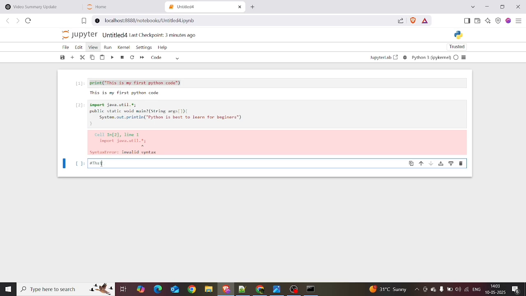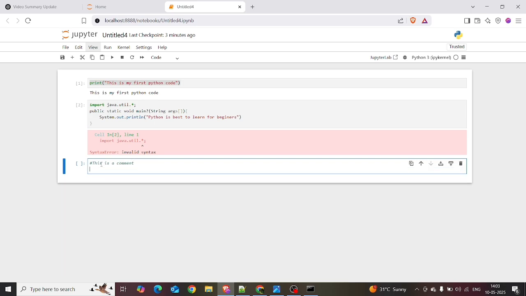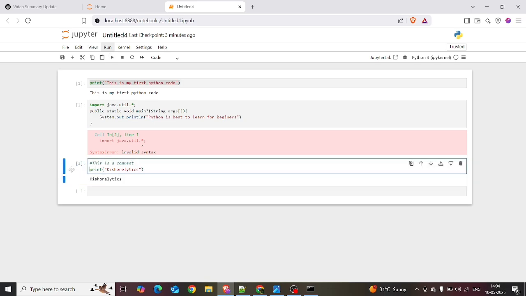This is a comment, and Python doesn't execute the print Kishorelytics. Sorry, I pressed the end button, sorry, the home button. Okay, see, let's execute it. It prints Kishorelytics, right? Python doesn't take the comment for executing the program.